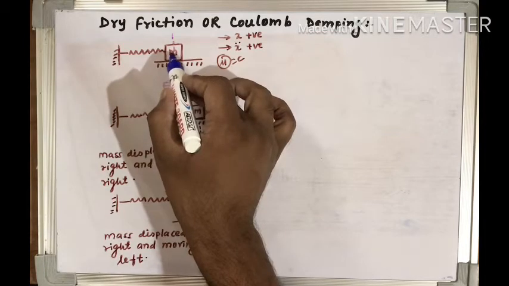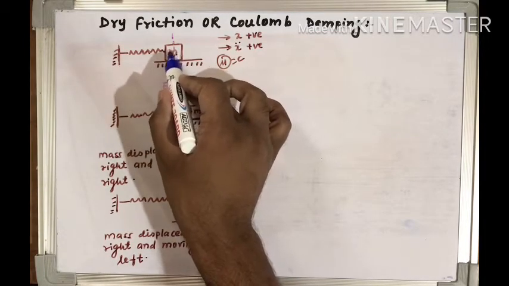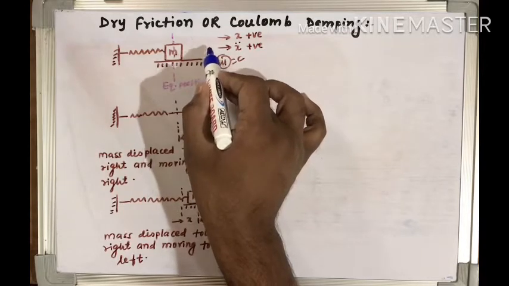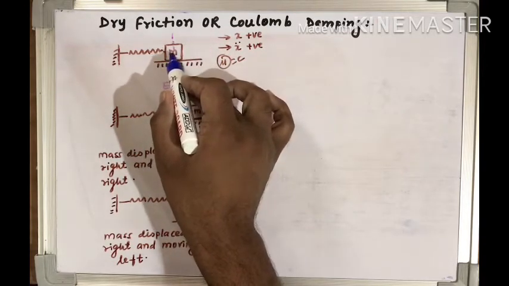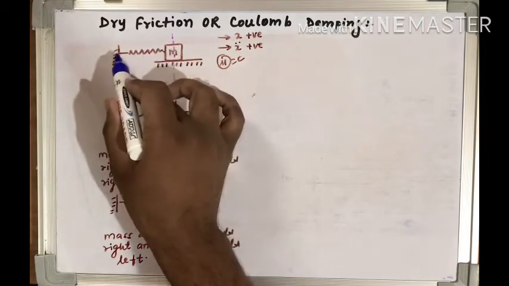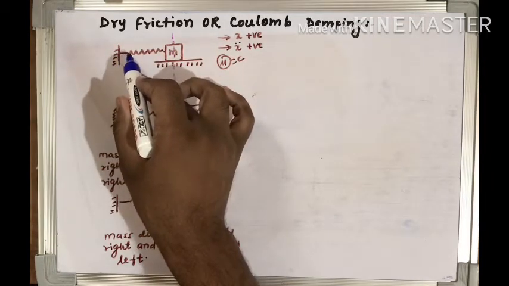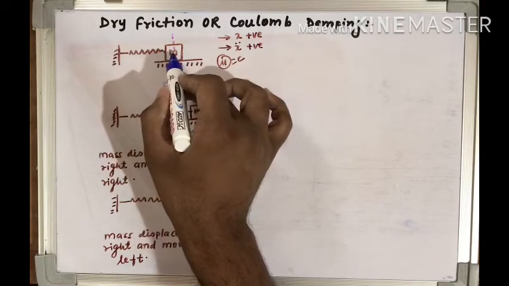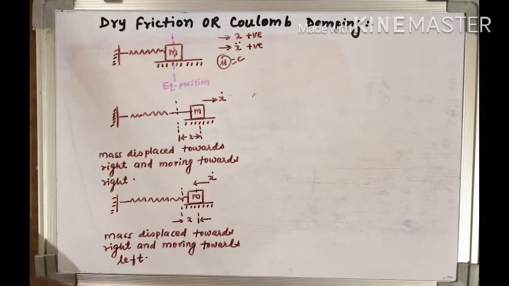First of all, it will move from here. If it is moving first in the right hand direction, it will go to the extreme position, this is 1 quarter. Then from here it will come to this equilibrium position, this is the 2nd quarter. Then from this equilibrium position it will go to the extreme left side, so it is the 3rd quarter. And when it comes from this position to this position, it will be the 4th quarter.